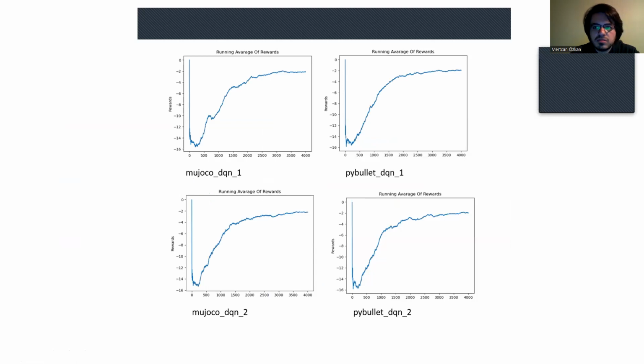The DQN was used to train these policies, with one hidden layer and two hidden layers. As we can see, after training for 4,000 episodes, all these models converge to a reward of around -2.